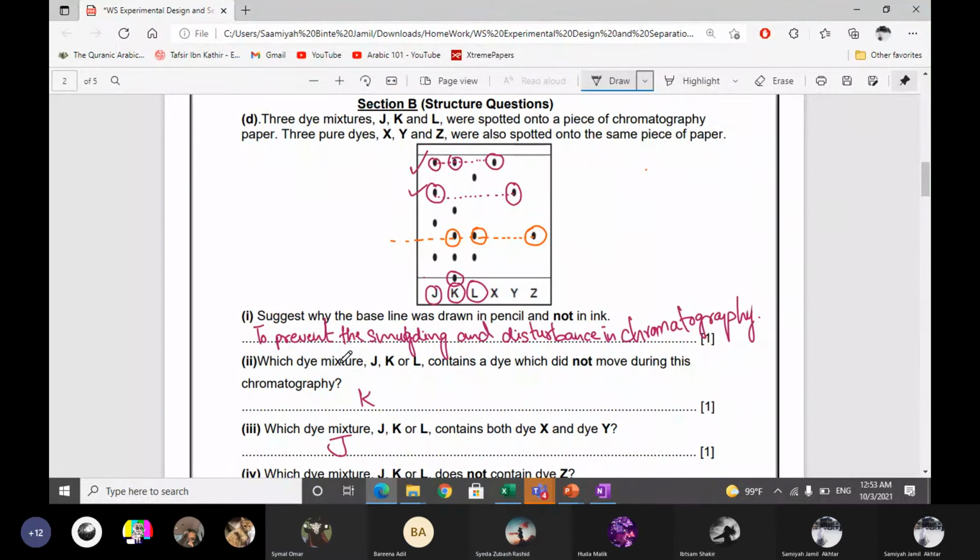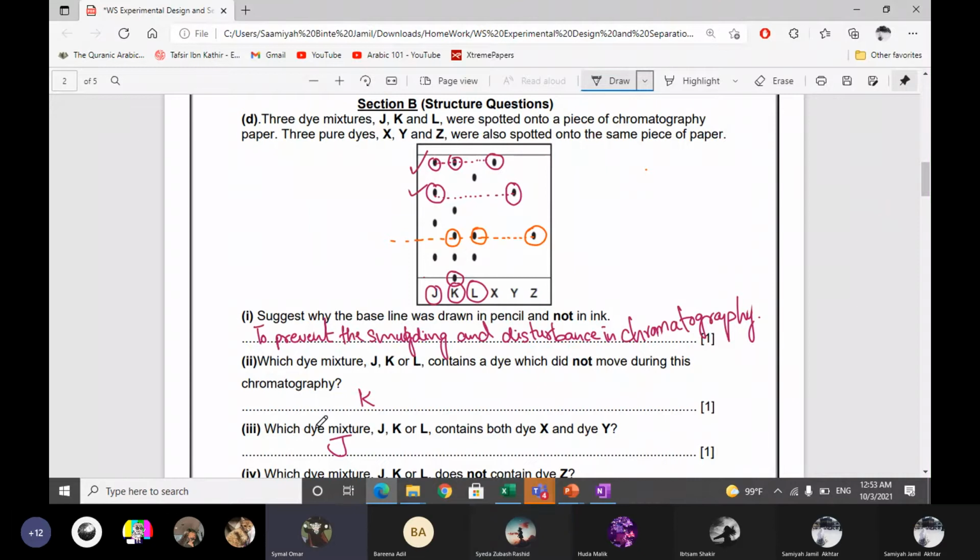Which type of mixture, J, K, or L, contains a dye which did not move during this chromatography? It's really simple, and you can see it also. The K, it has a dot which is not moving on. That's it.